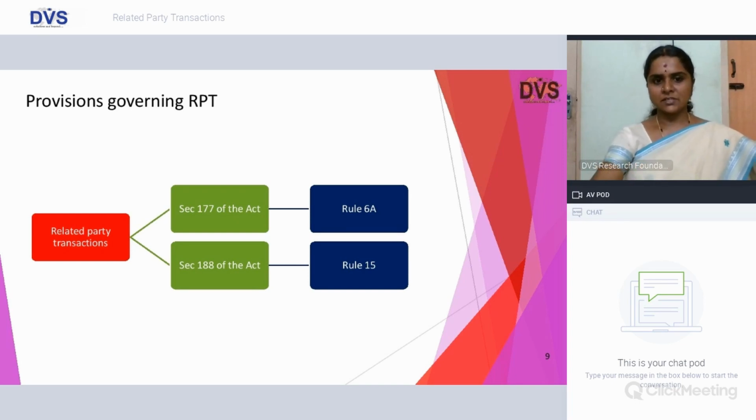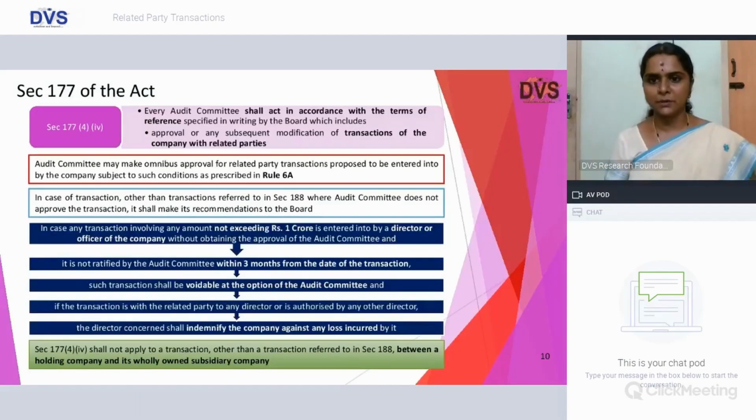We all discussed 177, 188 or the governing provisions under the Companies Act, read with Rule 6A and Rule 15 of Chapter 12. Let's try to understand Section 177, which talks about your audit committee, where subsection 4 draws reference to the ToR or terms of reference as we call it.